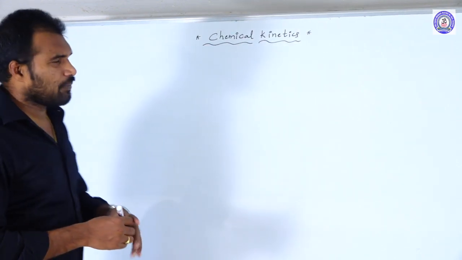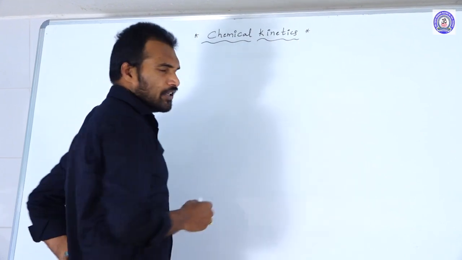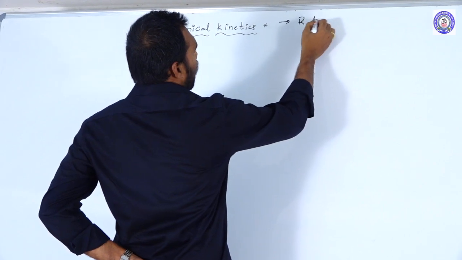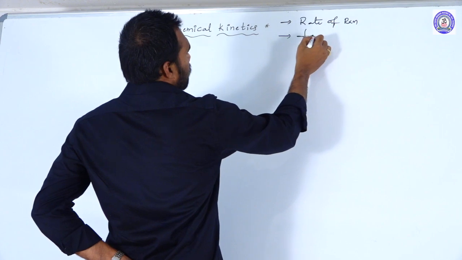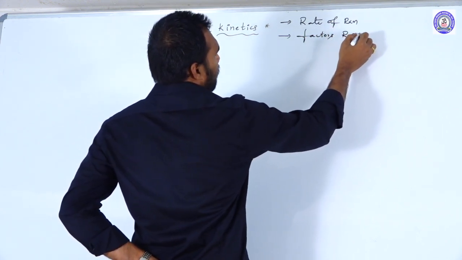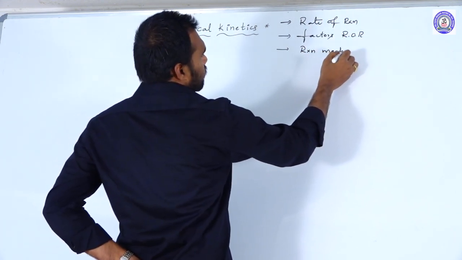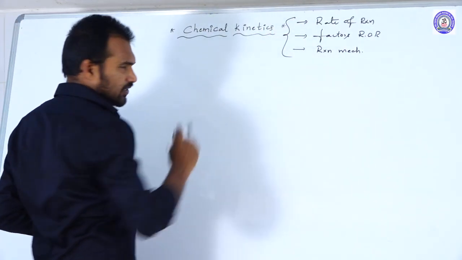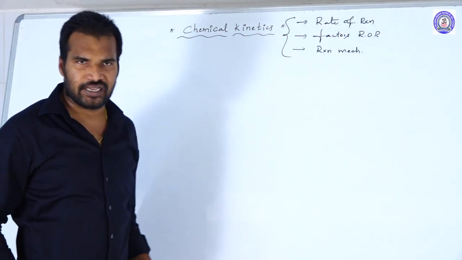So what is exactly chemical kinetics? Chemical kinetics is a branch of chemistry which deals mainly with the rate of reaction, and also the factors which are influencing the rate of reaction, and the reaction mechanism. That branch of chemistry we call chemical kinetics. It deals mainly with the speed of the reaction. Rate is nothing but speed of the reaction.